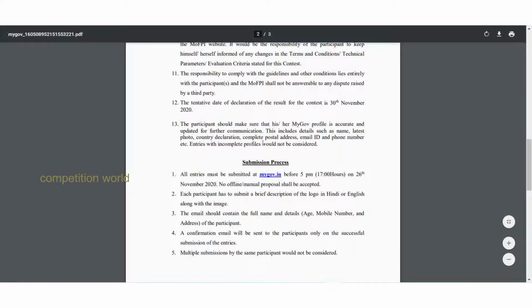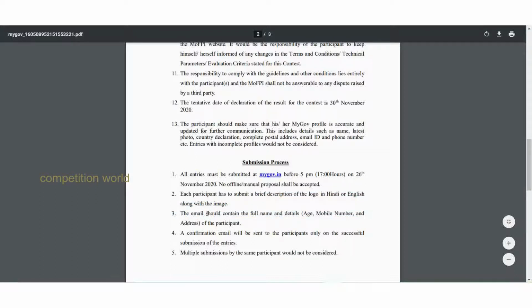So the submission process. All entries must be submitted at mygovernment.in before 5 pm on 26 November. No offline or manual proposal shall be accepted. So you have to submit the brief description of the logo. There will be a description before you in the submission column. So there you have to describe your logo either in Hindi or in English.